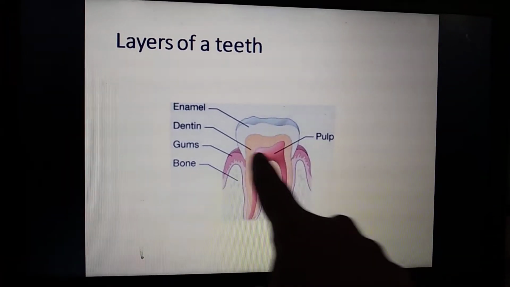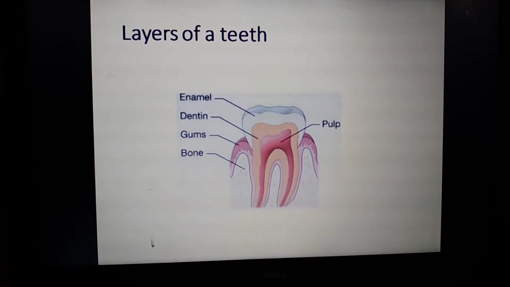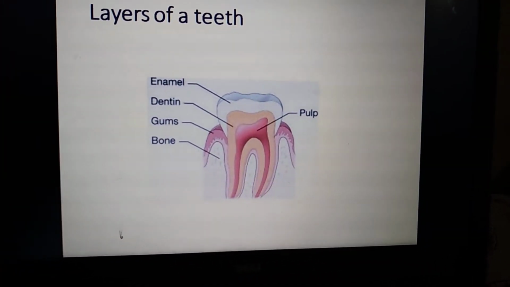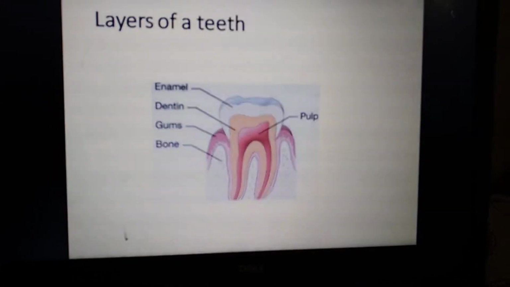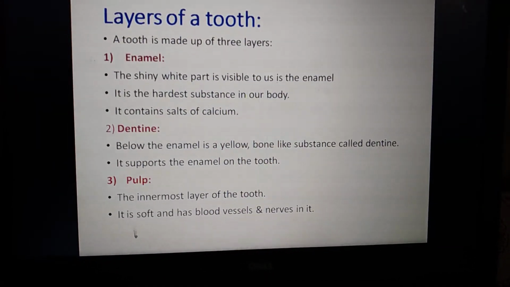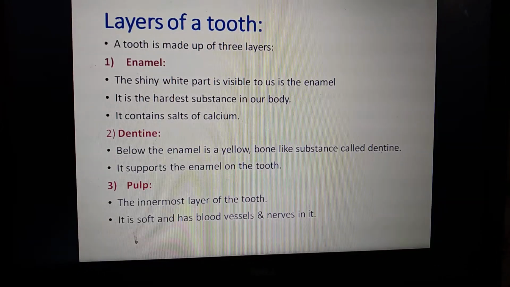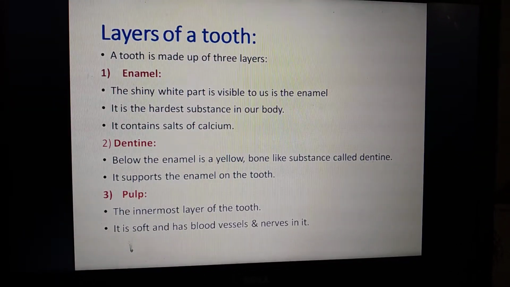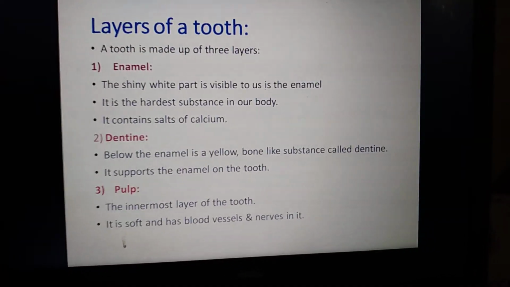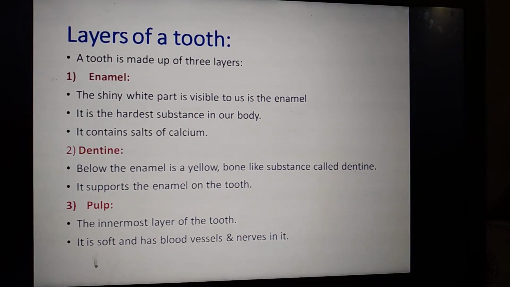Here you can also see there are 3 types of layers, and the gums and the bones. The gums help to hold the teeth, and the bones also help to hold the teeth. Next we are going to study in detail about the layers of the tooth. A tooth is made up of 3 layers. I have already explained: that is enamel, dentine, and the third one is pulp.